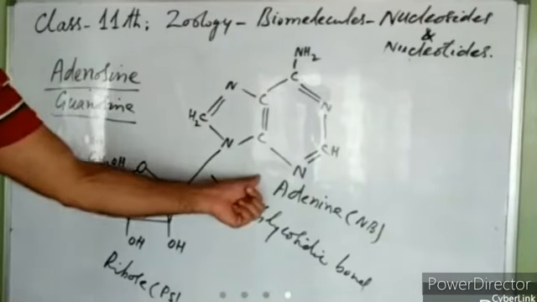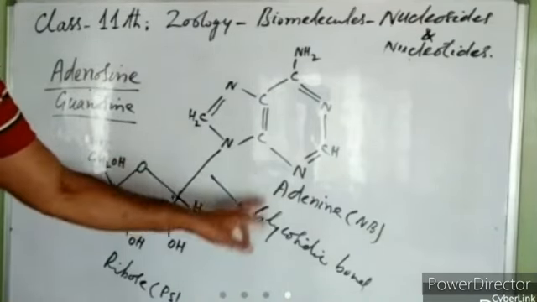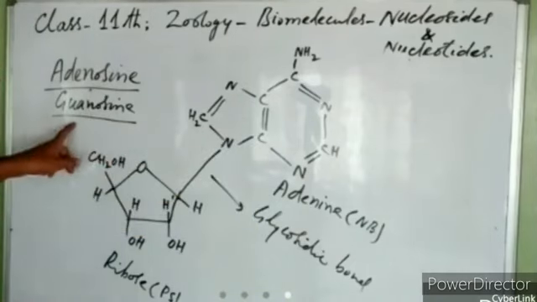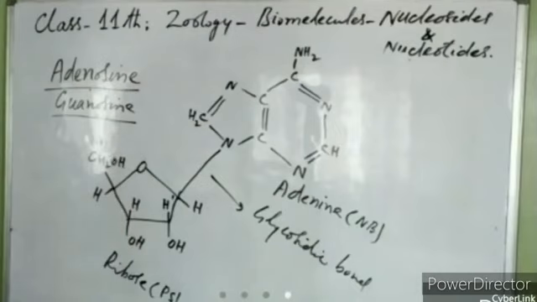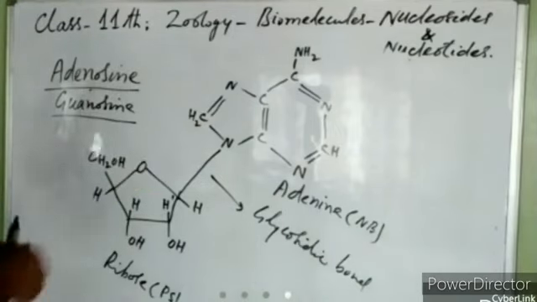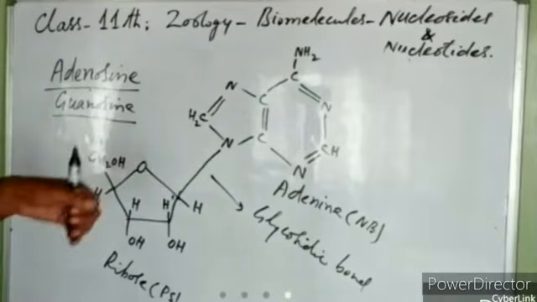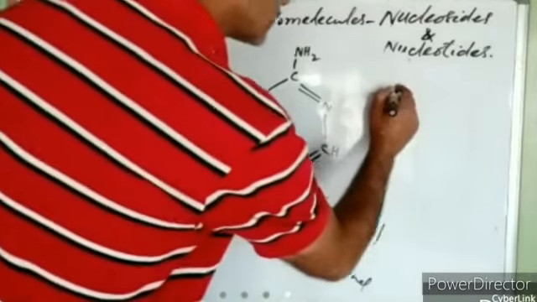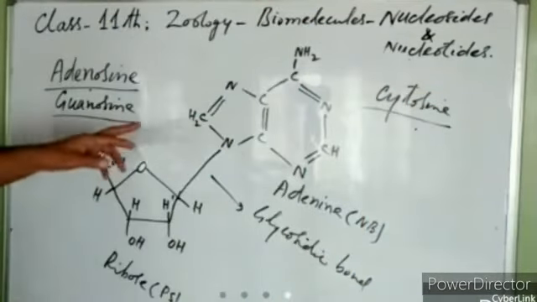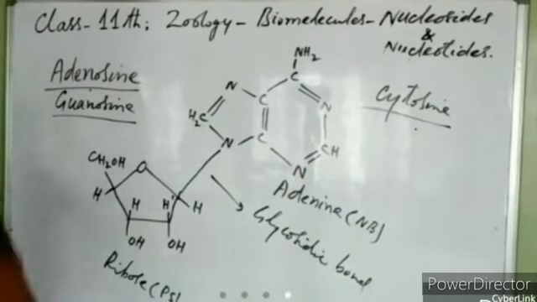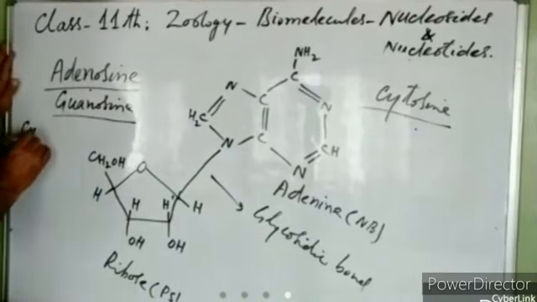So if we replace adenine by guanine, then we will get another nucleoside, known as guanosine, right? Similarly, pyrimidines can also join with these pentoses. If in place of adenine or guanine a pyrimidine base joins, suppose cytosine joins with the ribose sugar, then a nucleoside known as cytidine will be formed, right?